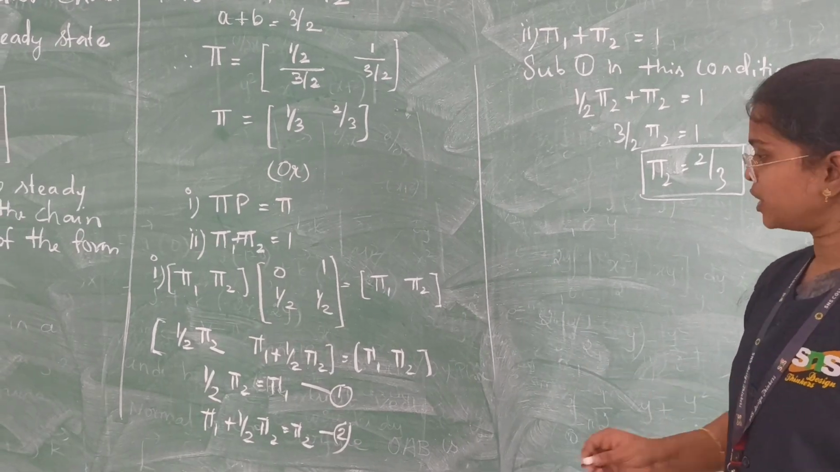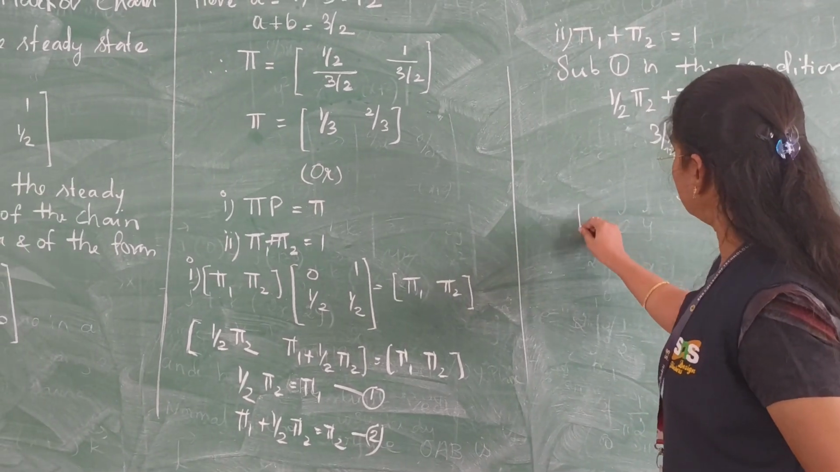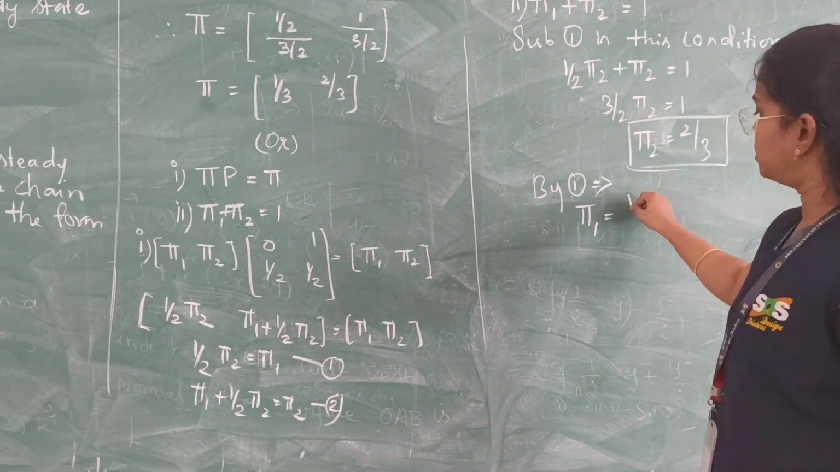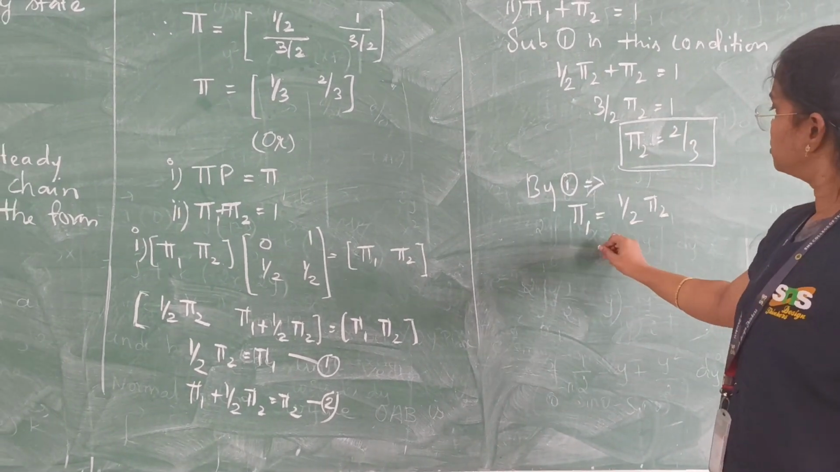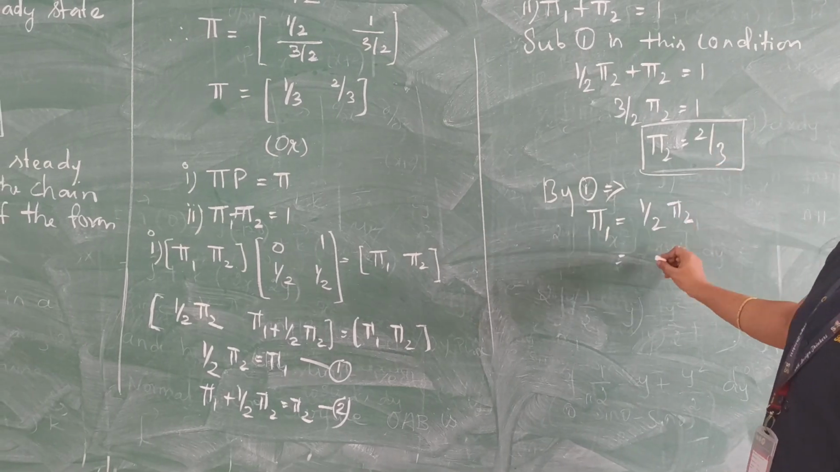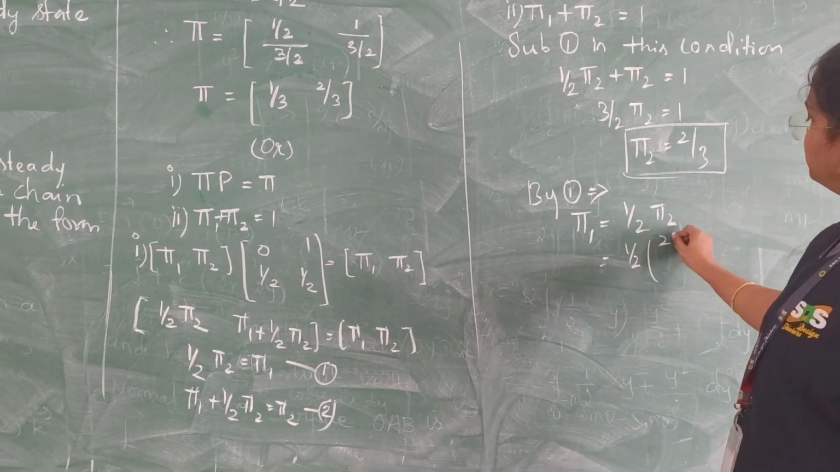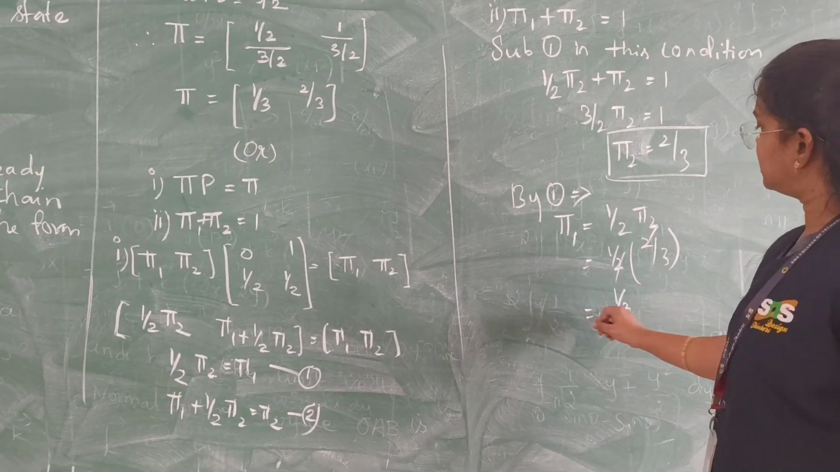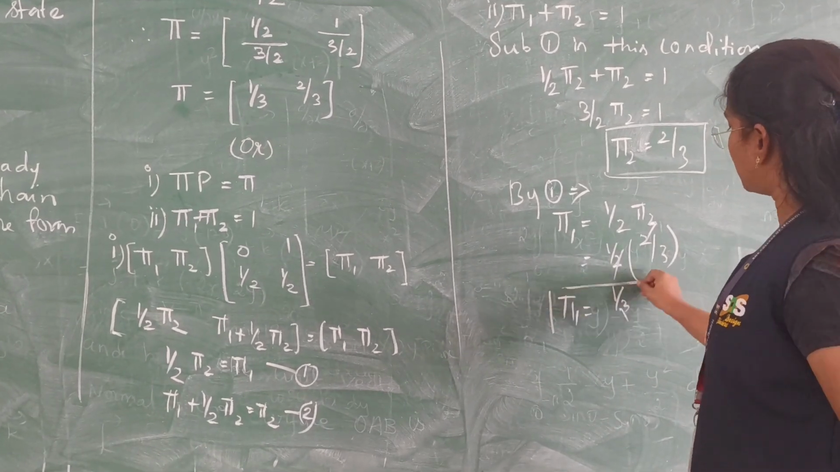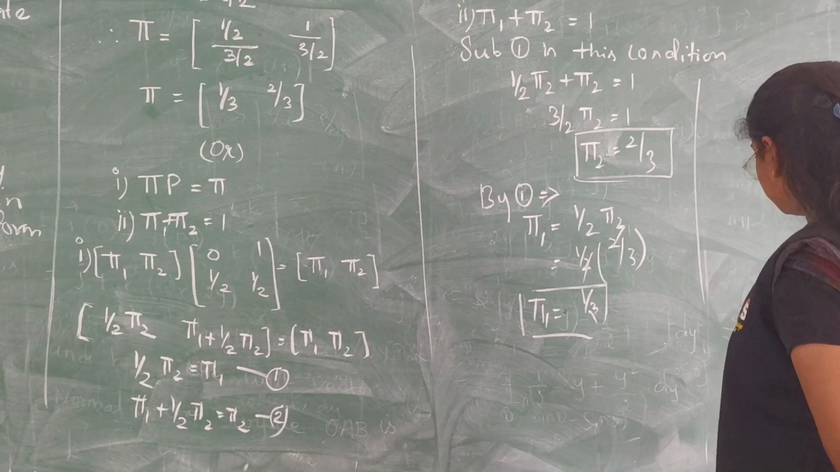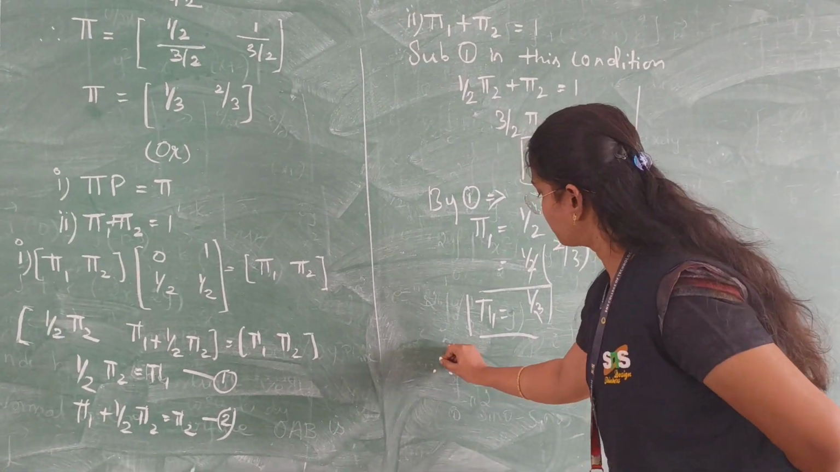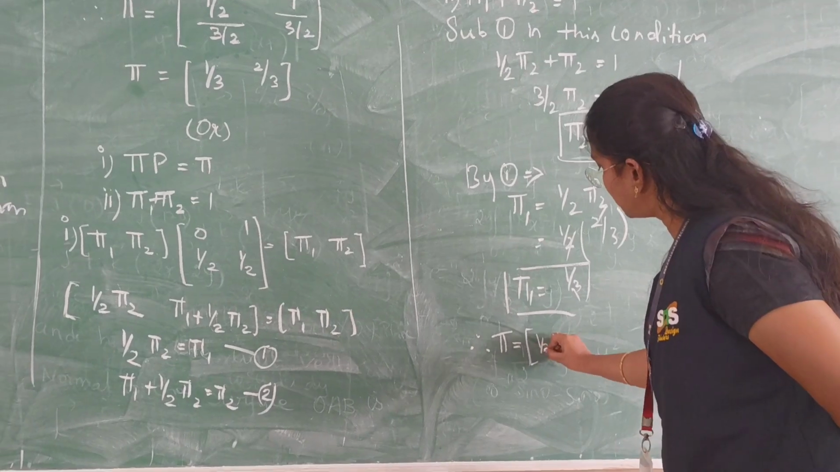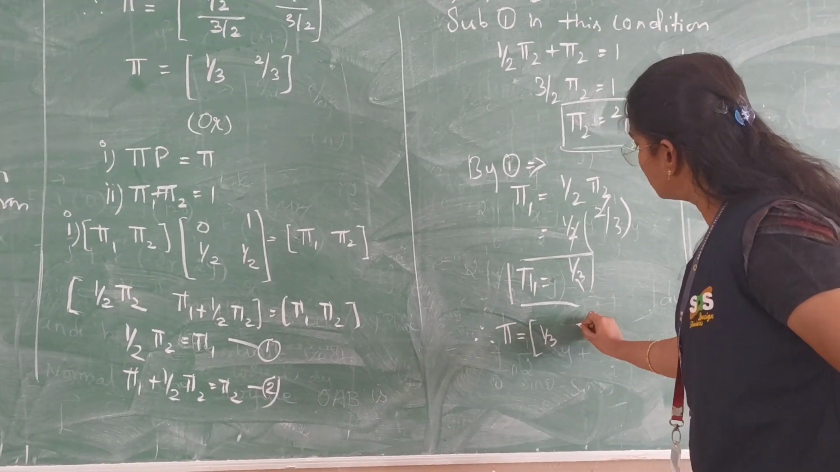Next, you have to find pi 1 from equation 1. You get pi 1 is equal to 1 by 2 pi 2. We know that the pi 2 value is 2 divided by 3. So 1 by 2 into 2 divided by 3, we can cancel out these 2s. So you'll get 1 by 3. Pi 1 is equal to 1 by 3. Therefore, our steady state distribution pi is equal to the matrix [1 by 3, 2 by 3].